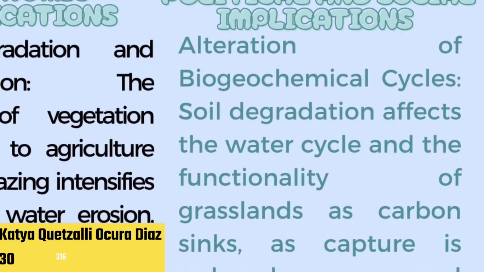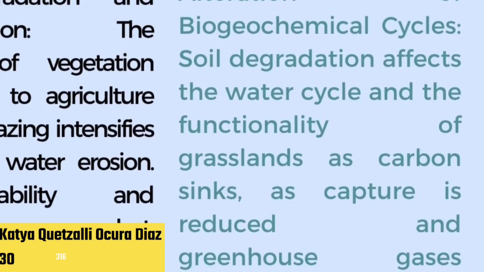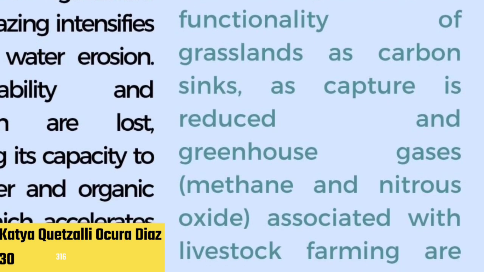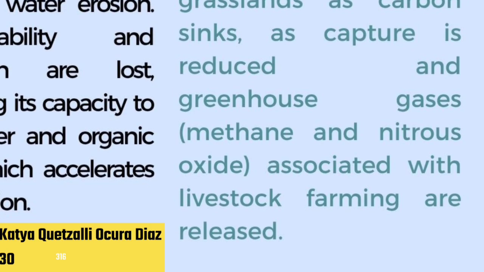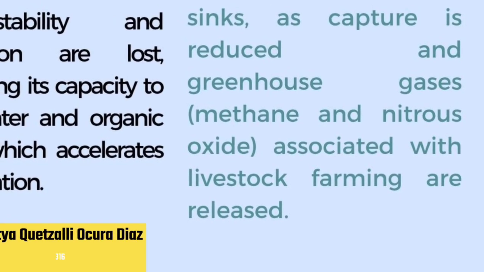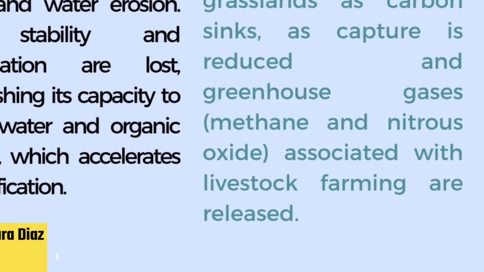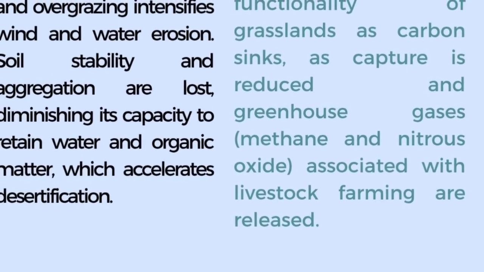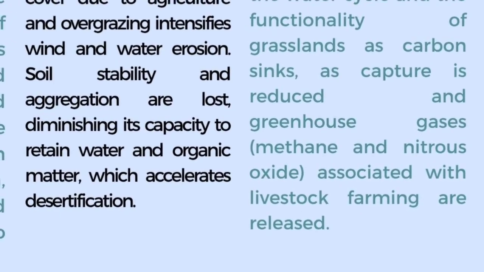Political and social implications. Alteration of biogeochemical cycles. Soil degradation affects the water cycle and the functionality of grasslands as carbon sinks, as carbon capture is reduced and greenhouse gases, methane and nitrous oxide, associated with livestock farming are released.